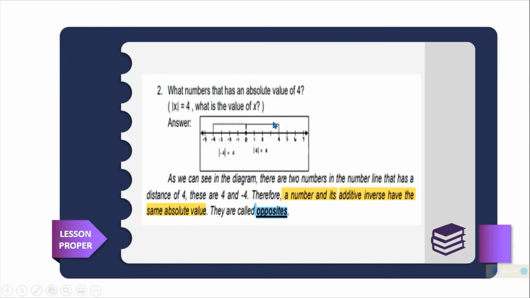From 0 to 4, positive 4, and then 0 to negative 4. They have the same digit: 1, 2, 3, 4. 1, 2, 3, 4. So the answer is positive 4 and negative 4. So a number and its additive inverse have the same absolute value. They are called opposite.